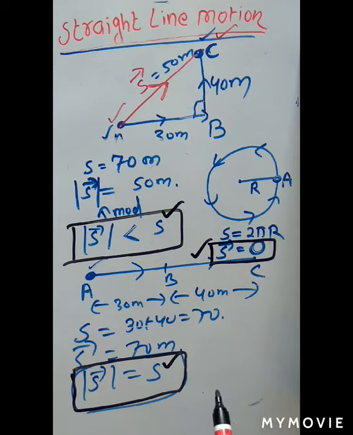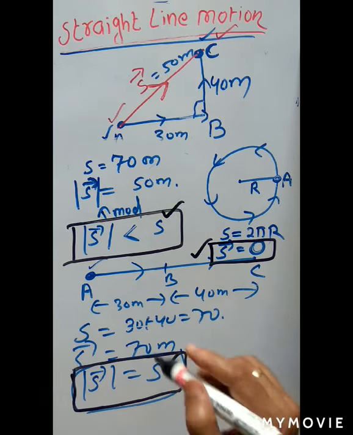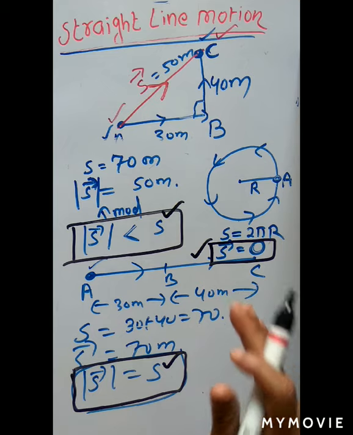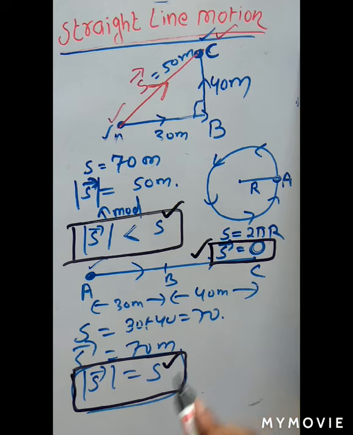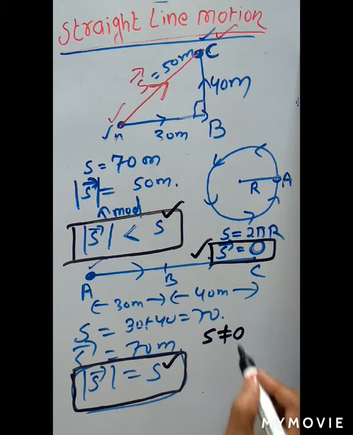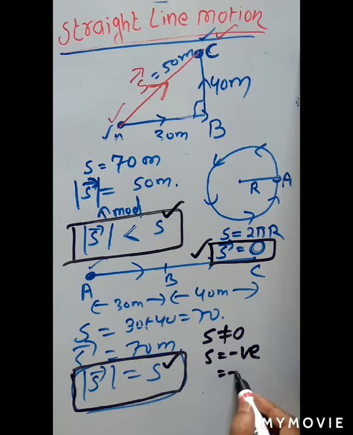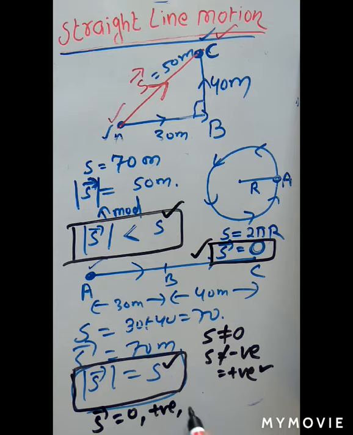Now, distance cannot be 0. As motion progresses, the body has to cover some actual path. And distance cannot be negative. Distance is always positive. But displacement may be 0, may be positive, may be negative. So displacement is a vector whose value may be 0, positive or negative.